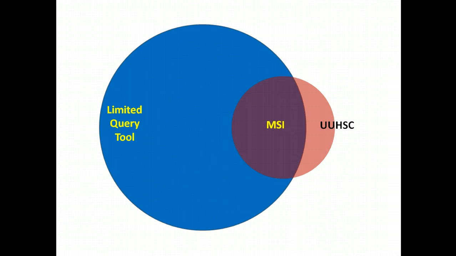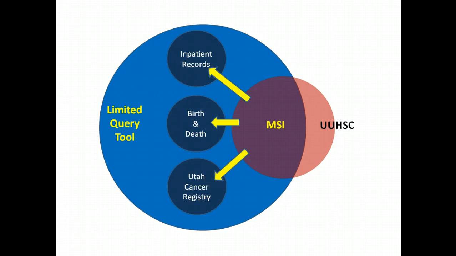Further is developing a tool to federate the UUHSC records to the limited query tool. Currently, Further has access to UUHSC records and limited query tool persons that appear in the MSI. It is important to note that if a person appears in the MSI, Further has access to all limited query tool information on that person, regardless of its source.